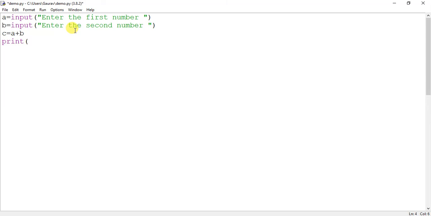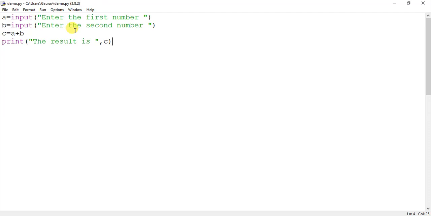So here I will write "the result is", this is a string object, so that's why it is enclosed in quotes. And you know that in a print statement all the objects are separated using commas. So I will put a comma and the next object I have to print is C.